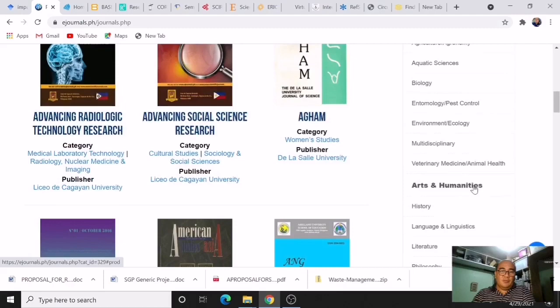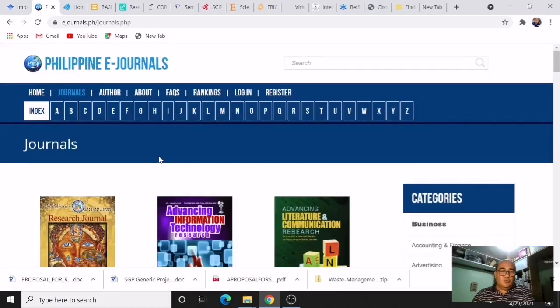All you have to do to search for a literature is simply type your research or your keywords here at the horizontal box, and then click search.